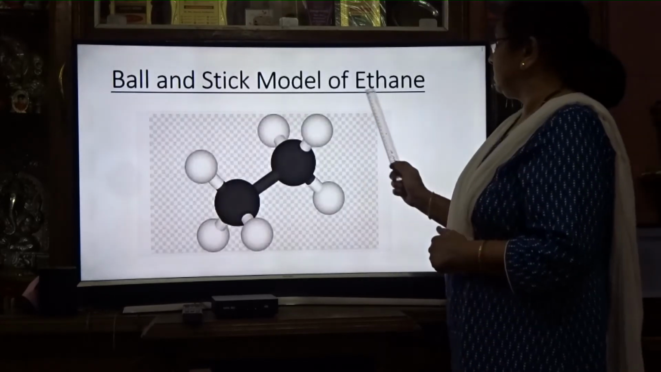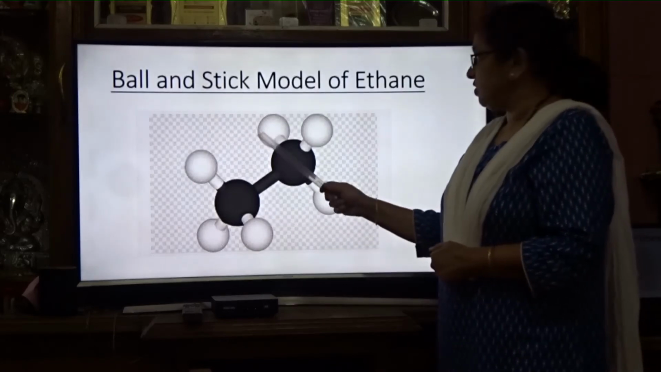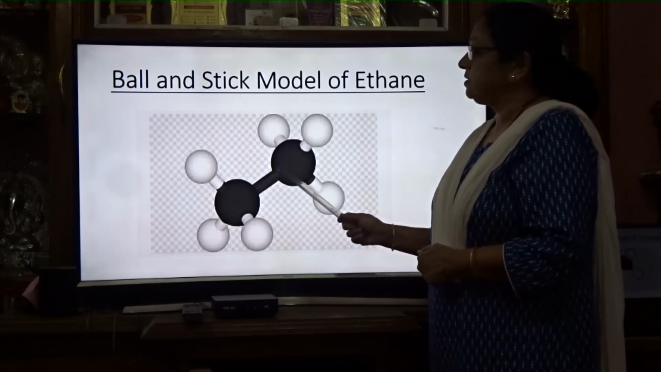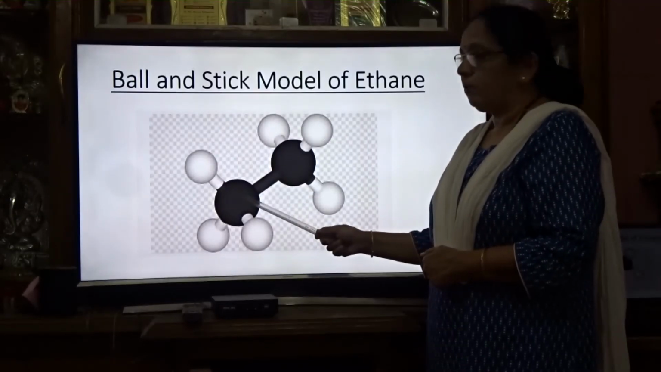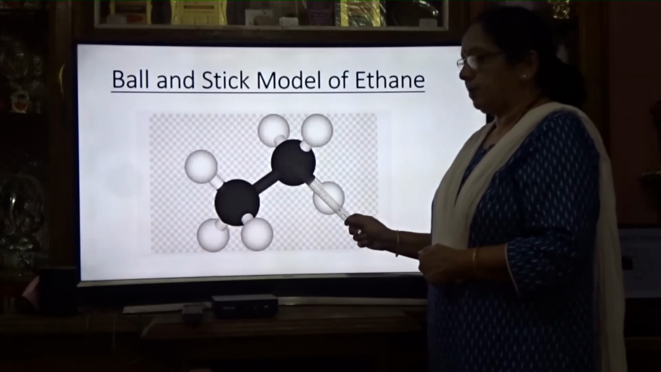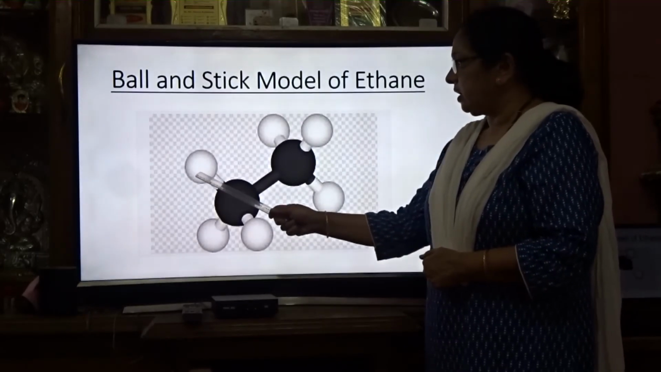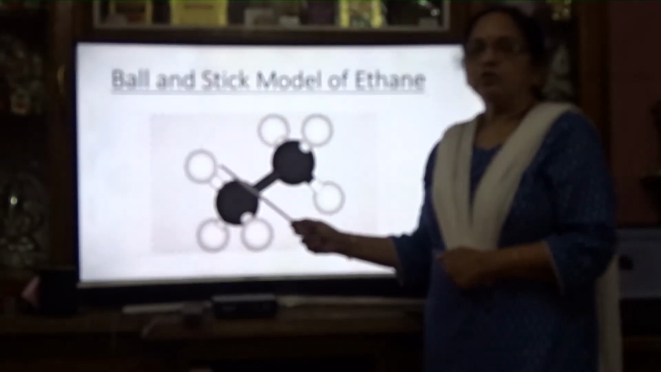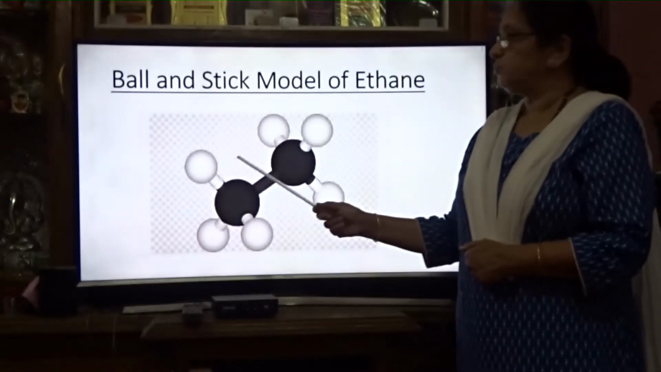This is the ball and stick model of ethane. The black balls are carbon atoms and the white balls are hydrogen atoms. The black bond is the C-C sigma bond, formed by the overlap of sp3 hybrid orbitals, and the white bond is between sp3 and H. This is round because the atomic number of hydrogen is 1, so 1s1. You know that the s orbital is spherical in shape, so we are showing it round.